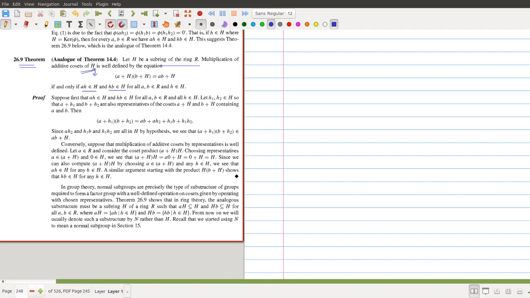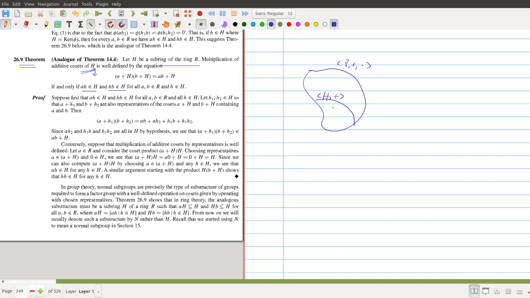a member of H. So if we have R here, and if we consider the subring H, we know that H under addition is a subgroup, and R under multiplication is a ring.